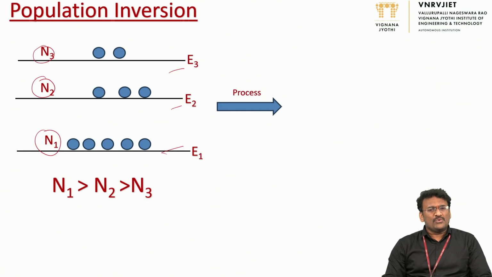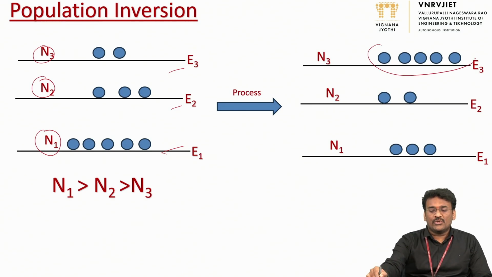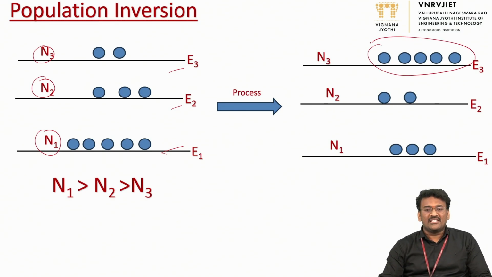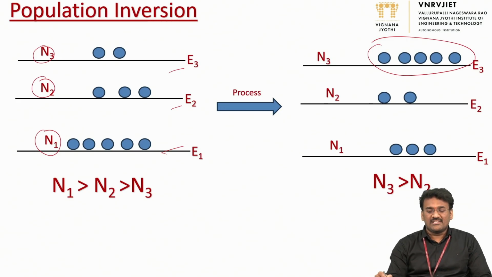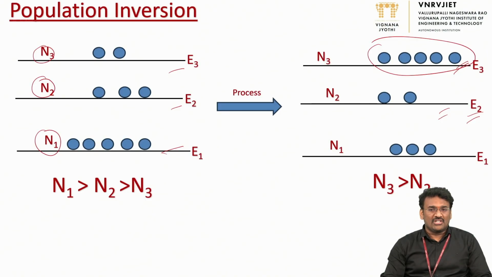But suppose I use some process, and by that process I excite the ground state particles, and I get a situation like this. If you observe this image carefully, more particles are observed in the E3 state than in the E2 state, meaning N3 is greater than N2. So we observe more particles in the higher excited state than in the lower state. This phenomenon is called population inversion or inverted population.